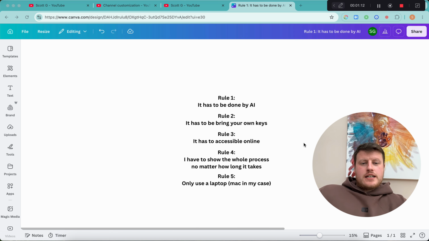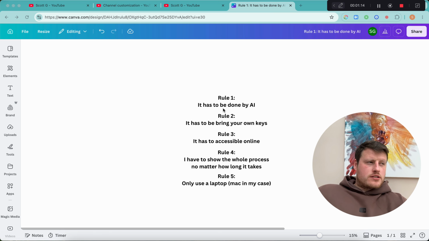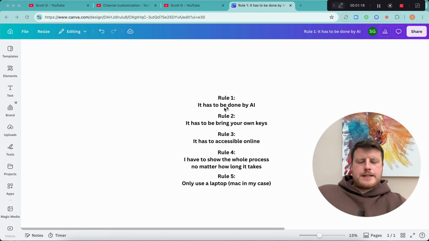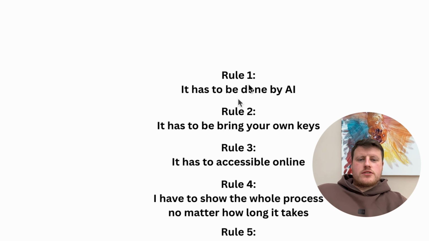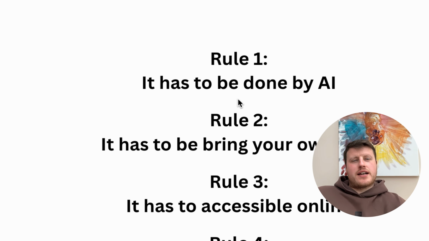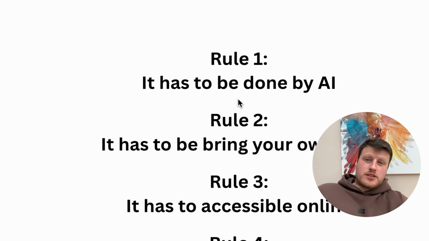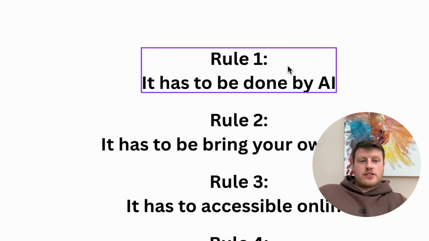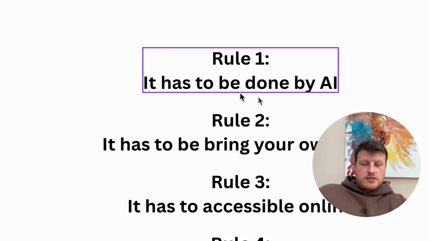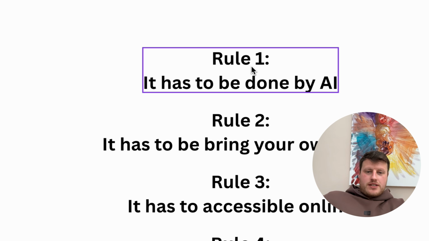So yeah, everything has to be done by AI. So I am a developer. Been developing for 10 years for various different companies, but I don't want to use that knowledge. I want to use AI only. I don't want it to be an advantage that I'm a developer. There will be times where I probably ask questions you wouldn't, but you will see what I ask, and hopefully you can learn from. But I want it all done by AI. I don't want to do any coding at all.